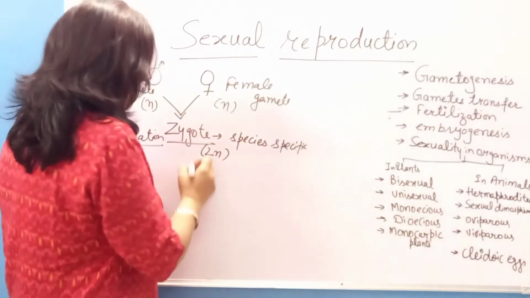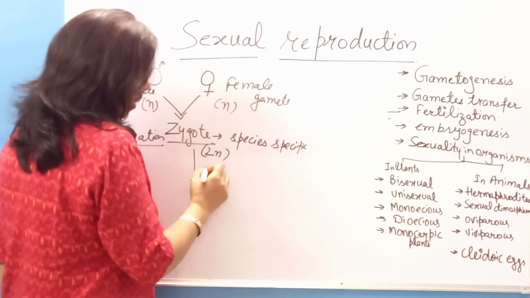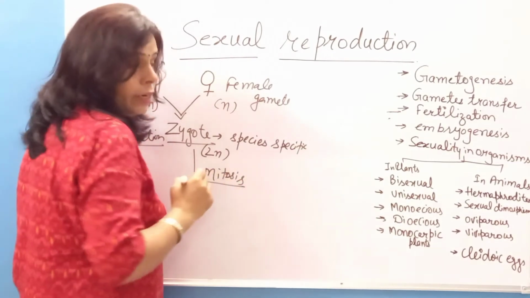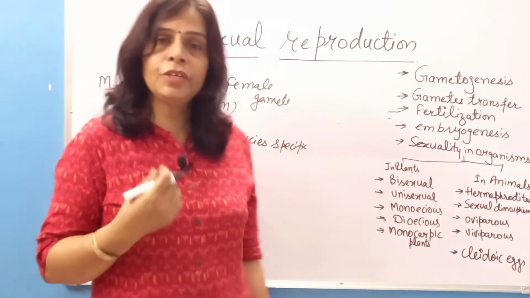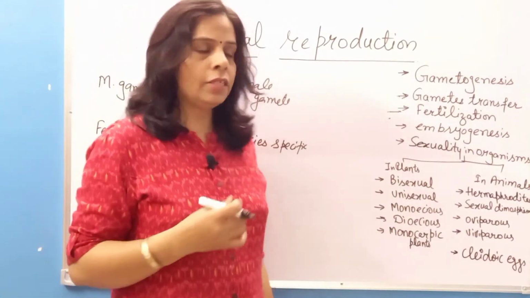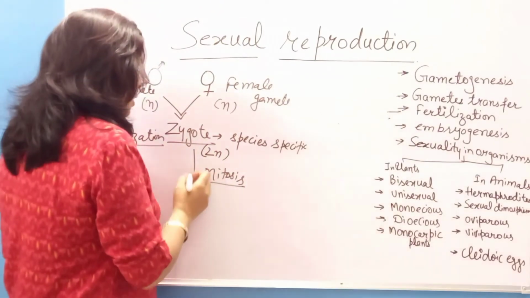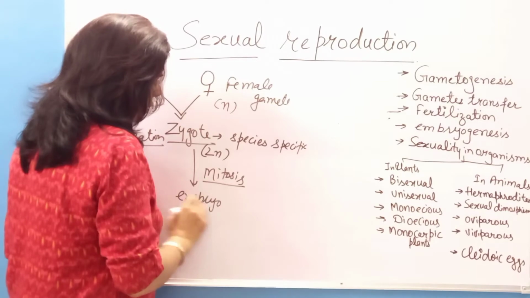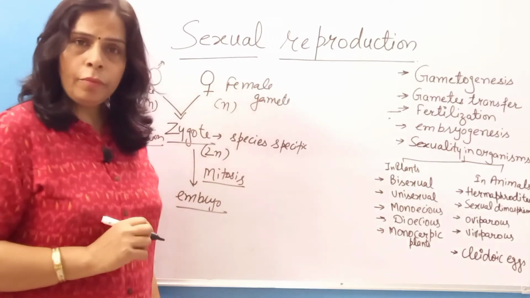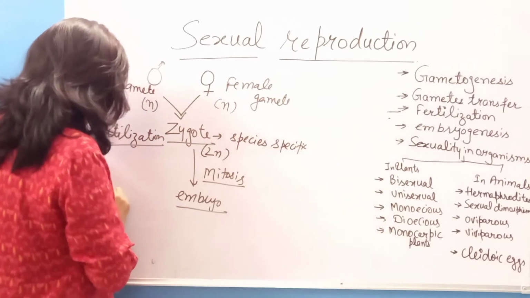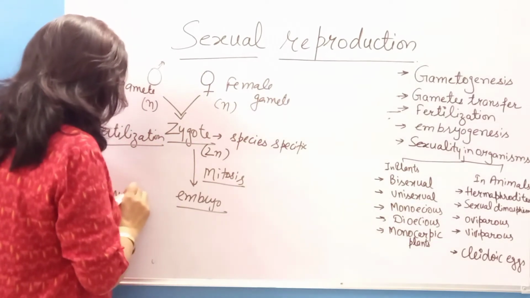Now this zygote will divide by mitosis, and I have explained in a previous video that mitosis is an equational division, and it will give rise to an embryo. This process of formation of embryo from zygote is known as embryogenesis.